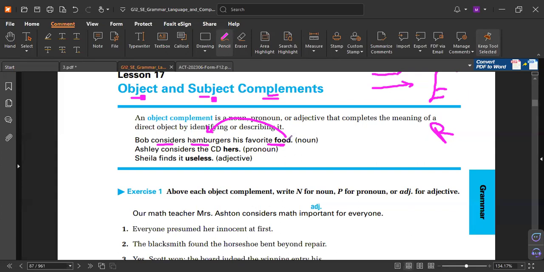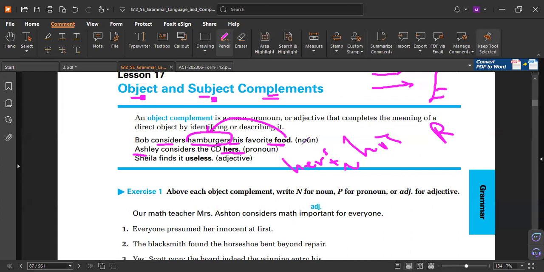Why is food singular? Because hamburgers here refers to food. Because he said his, not foods. Because it's only hamburger, what kind? So food is singular. Again, Ashley considers the CD is hers. Why not his? Because Ashley here is female, a girl. And why do we have S, not her? Because after her, we need the noun. What is the noun here? There is none, a full stop. So it must be hers.